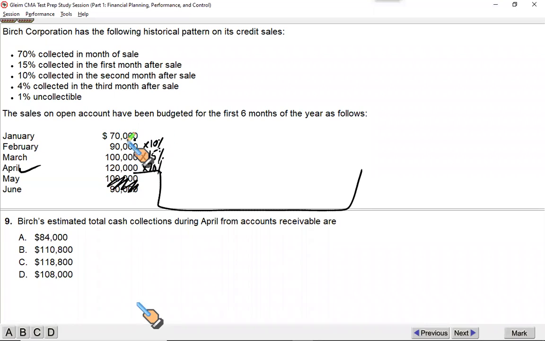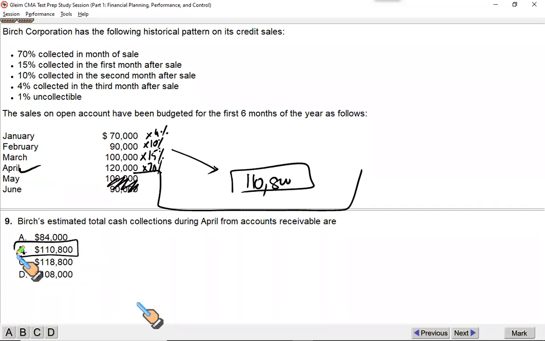And lastly, what you sell in Jan, 70% is collected within Jan, 15% in Feb, 10% in March. Now you're going to receive 4% of this amount. So take all these percentages and add them up, you will get your answer. I'm going to take 70,000's 4%, 90,000's 10%, 100,000's 15%, and lastly 120,000's 70%. That gives you 110,800. This is the cash you expect to collect in April, and that nicely matches with your option B.